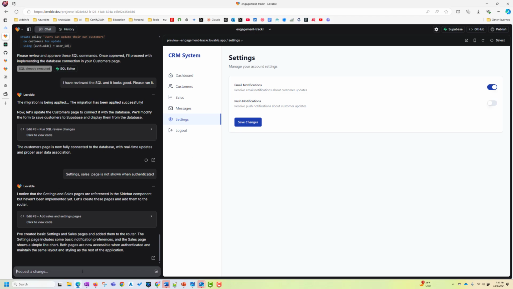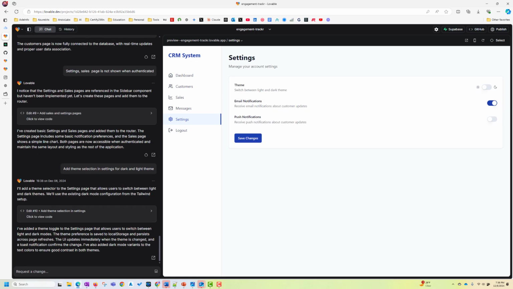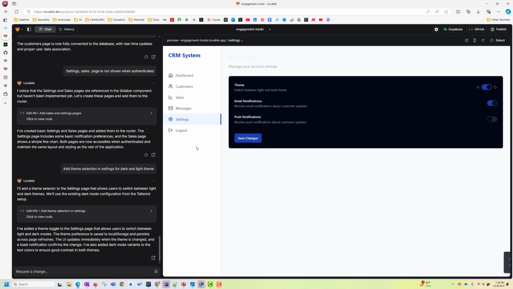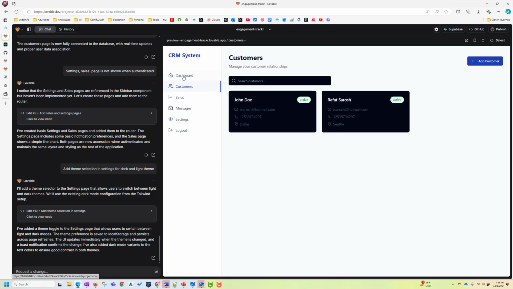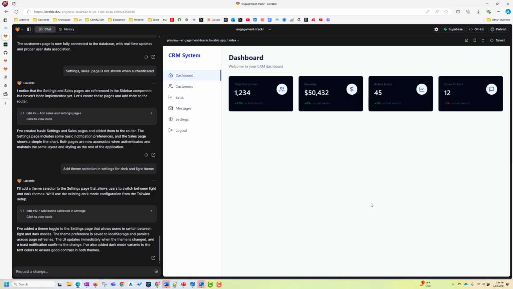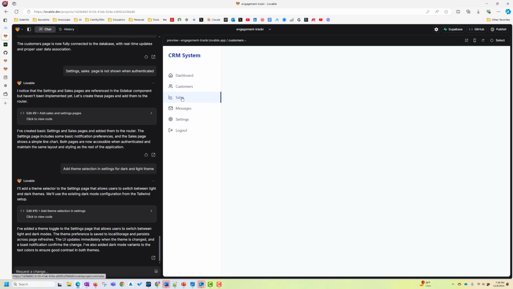Fine, let's say add theme selection in settings for dark and light theme. Okay, it's done. It's saying I have added a theme toggle. Here you can see a theme, and I click. Now it's all dark. And let's see customer. And you can see that it made the component dark, but it has not made the whole application dark.